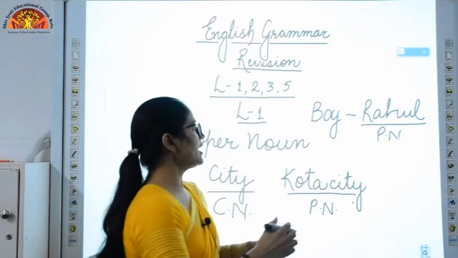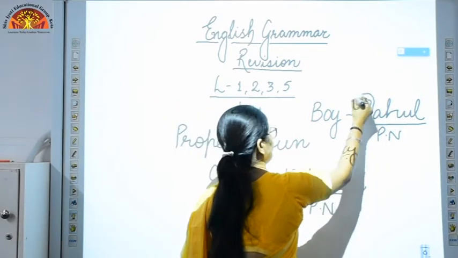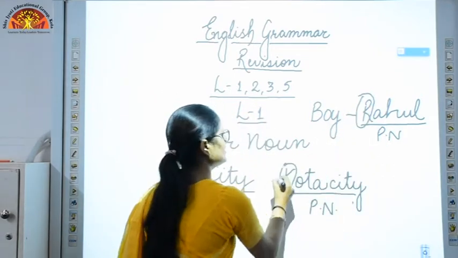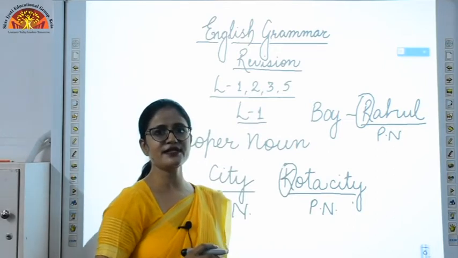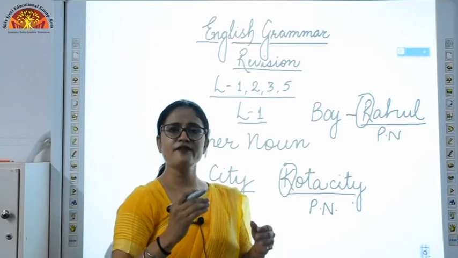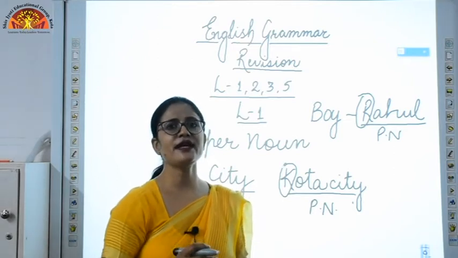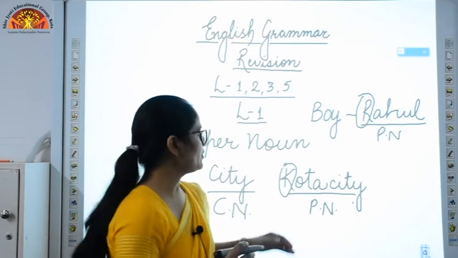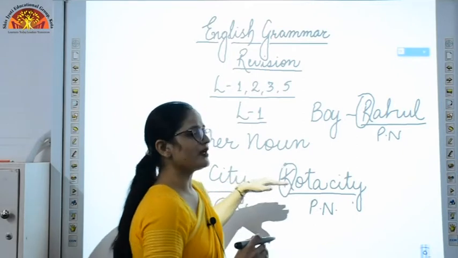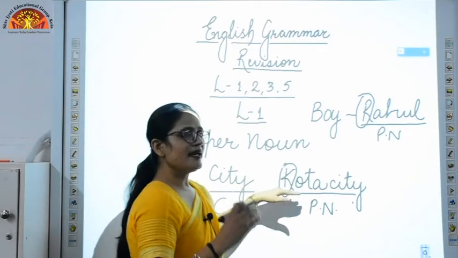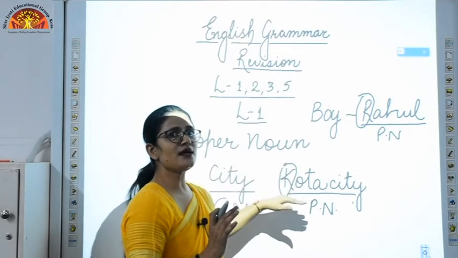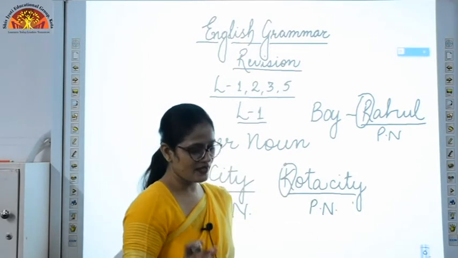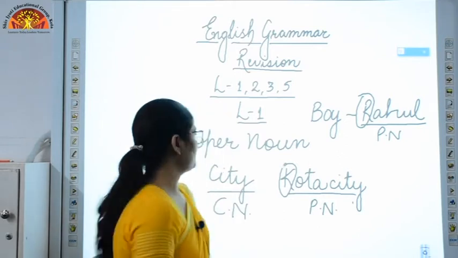And it always starts with a capital letter, wherever it is, whether at the beginning of the sentence, in the middle of the sentence or at the end of the sentence. Wherever it is, it will always start with a capital letter. Suppose my sentence was, I live in Kota city. So Kota comes in the middle of the sentence, but still it starts with a capital letter because it is a proper noun.